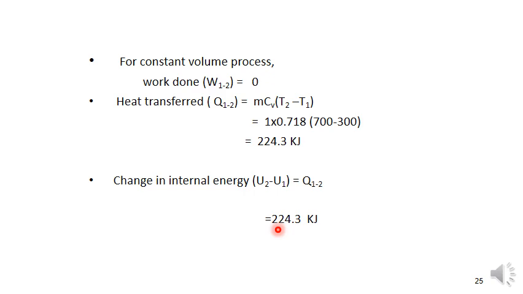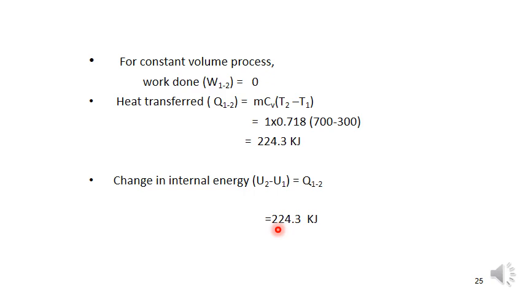In the next class it is a constant pressure process. Before doing the problem we have to identify which process the problem belongs to, and highlight that letter. In that problem, they have given a closed process. Closed means it is a constant volume process. In the constant volume process the work done is 0, and the heat transfer is mCv (T2 minus T1).